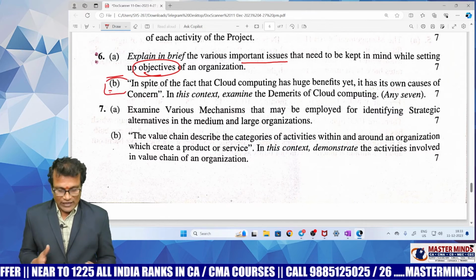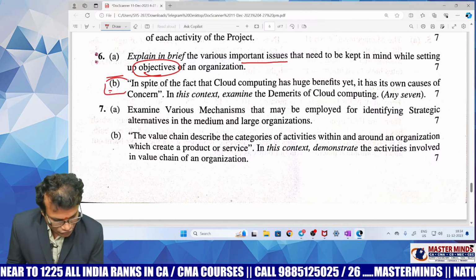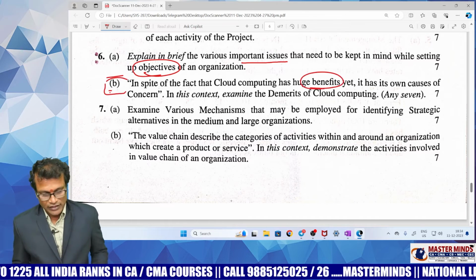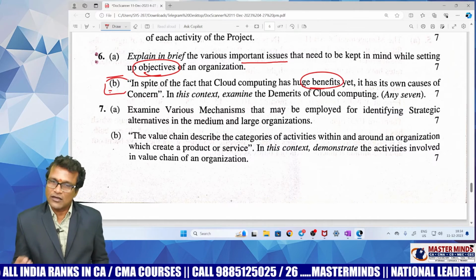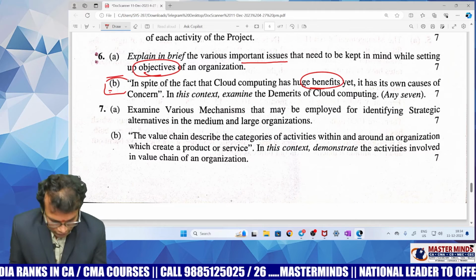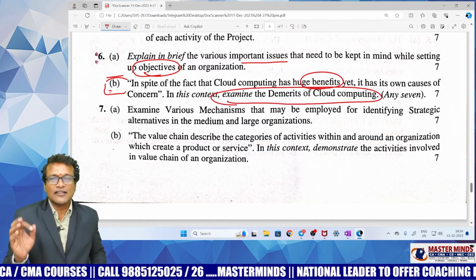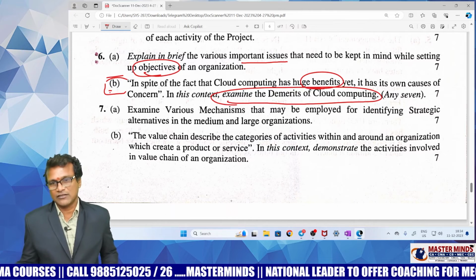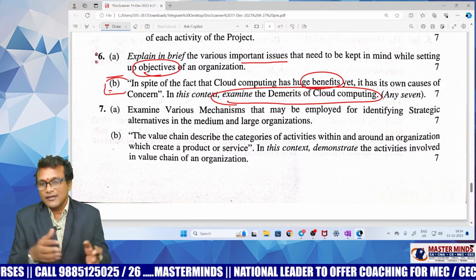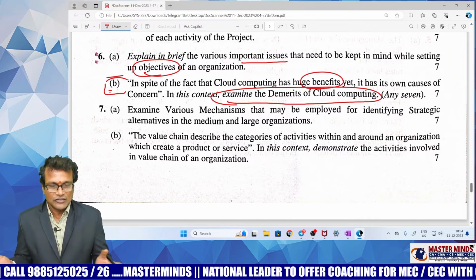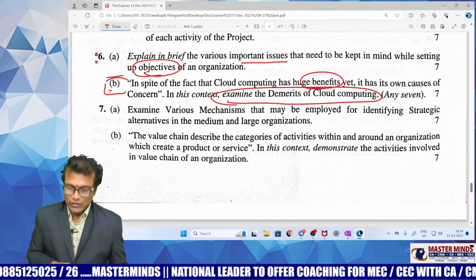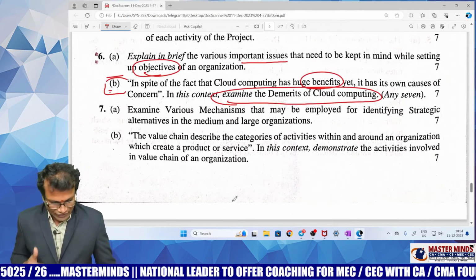In spite of the fact that cloud computing has huge benefits, there are so many advantages for cloud computing. Even though it has advantages, there are some demerits also. So straight question, examine the demerits of cloud computing. It's another straightforward question for 7 marks. It's present in Masterminds material. Hopefully it's present in guess questions list also. Right. Now look at the question number 7A now.